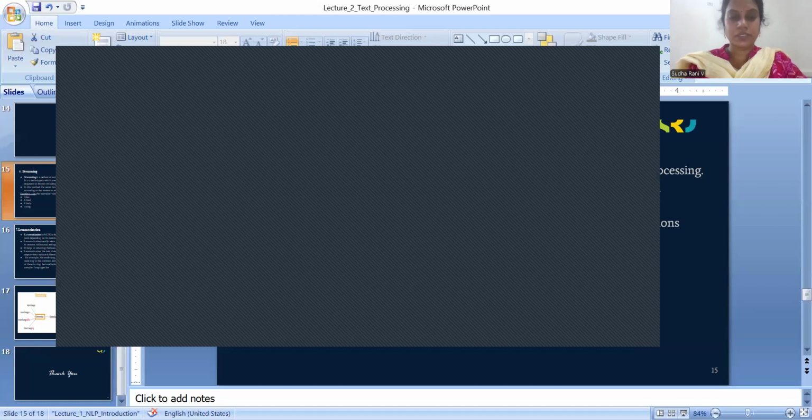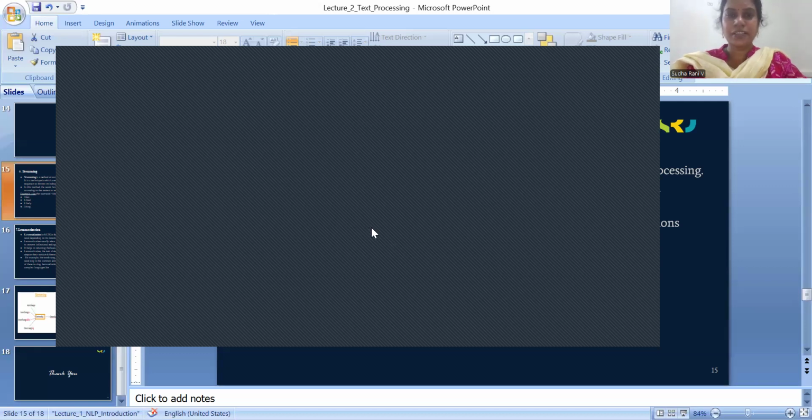Take another word: comfortable, uncomfortable. If you take any such word, what is the root word? The root word is comfort. Like this, we have a number of root words.